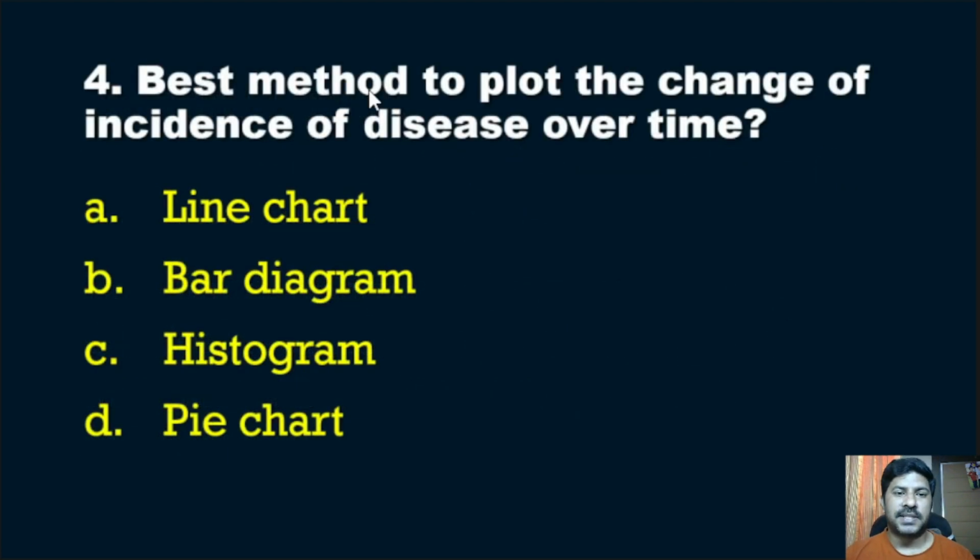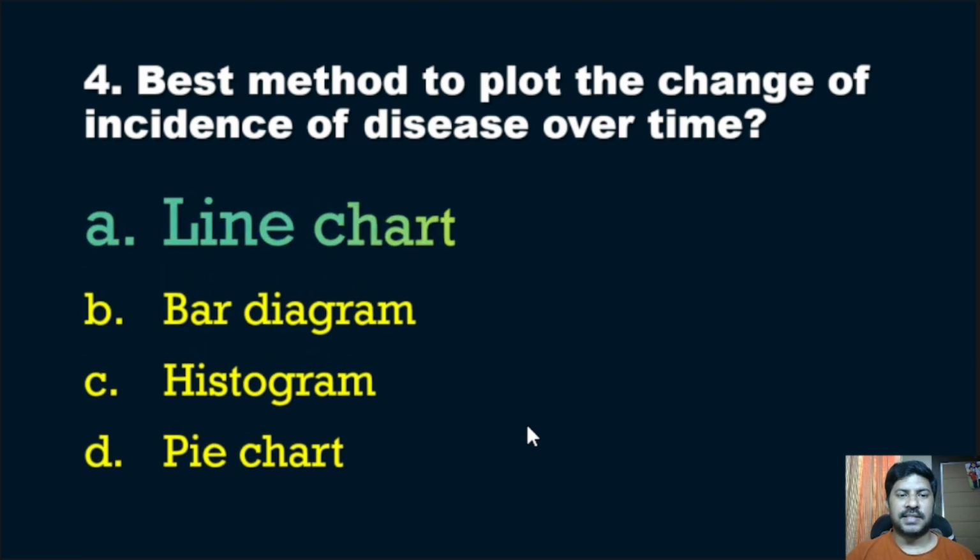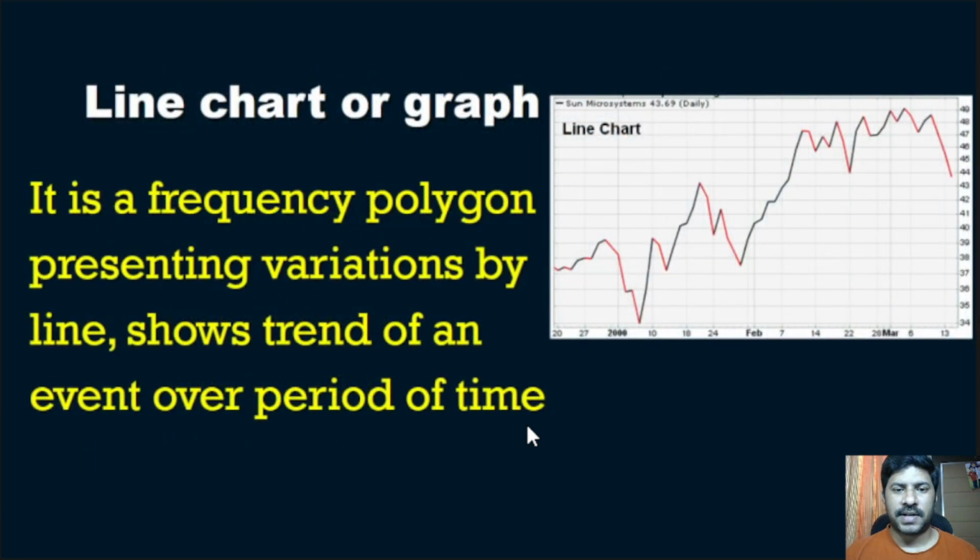Fourth question, best method to plot the change of incidence of disease over time. Line chart, bar diagram, histogram, pie chart. Correct answer is line chart. So I will show you an example, then you can easily understand. For an example, we can take COVID incidence.